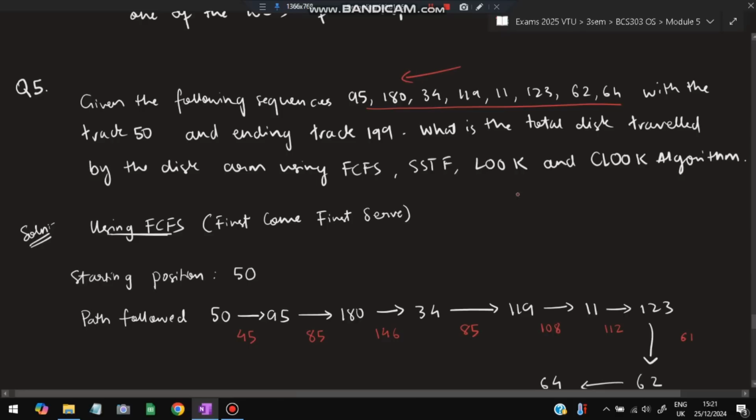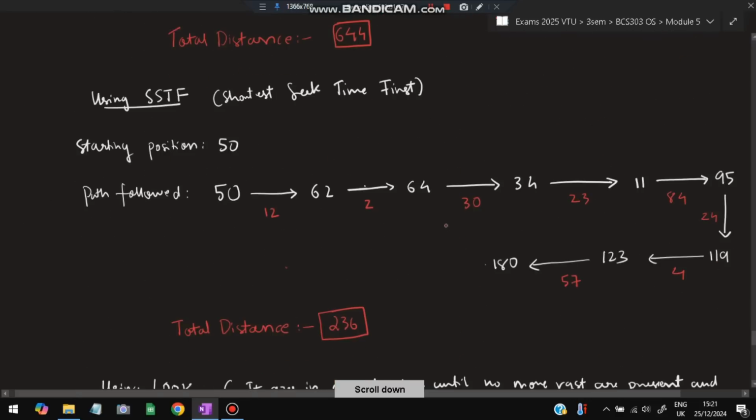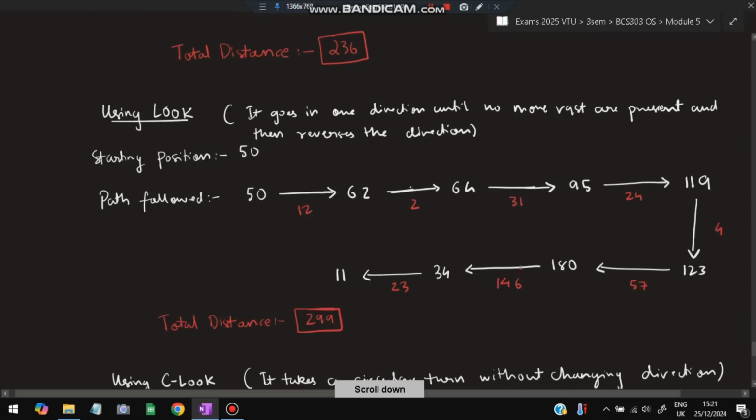So I'll come back from 180 and see which is the first number I encounter. The first number I'll encounter is 34, because all the other numbers are used, only 34 and 11 remain. So when I come back from 180, I'll encounter 34, then I'll encounter 11. I'll calculate all these distances and add them up. That answer is the answer using the LOOK algorithm.